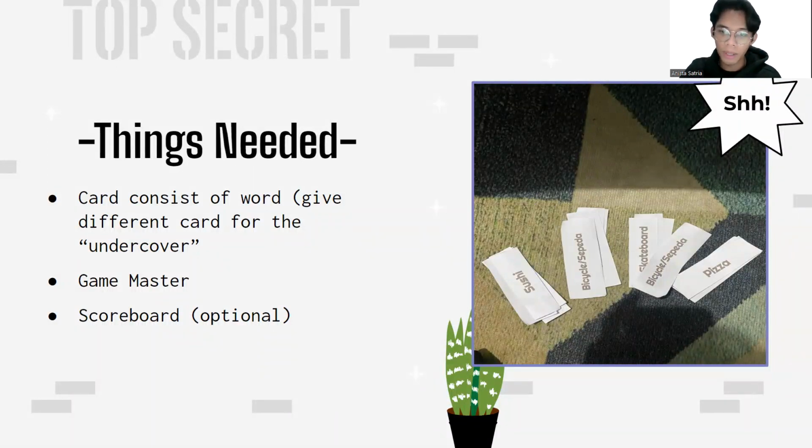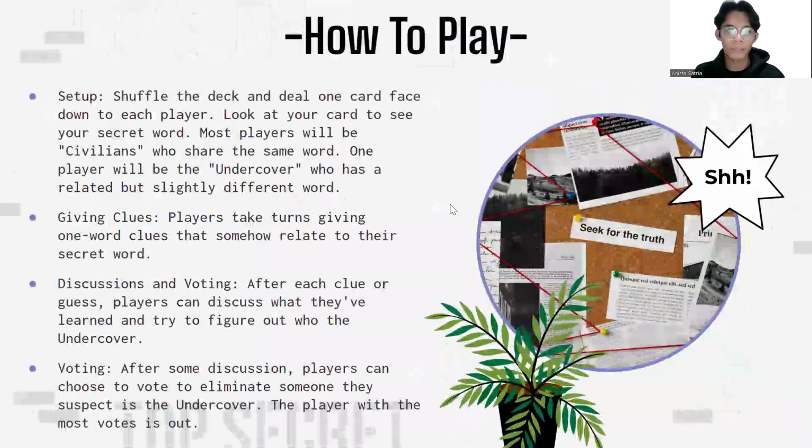There's sushi, bicycle, skateboard, and pizza. Bicycle and skateboard I use for the second round, and in the first round I used sushi and pizza. Pizza is the undercover word and sushi is not. In the second round, skateboard is the undercover word and bicycle is not. I will show you how to play.